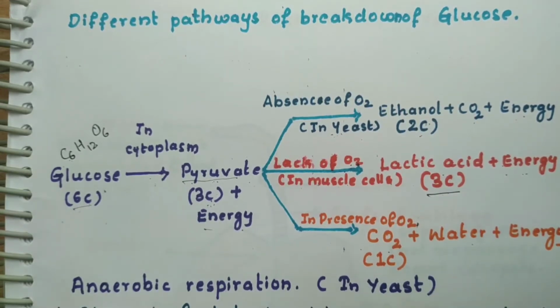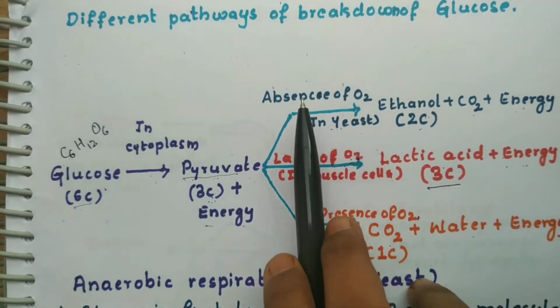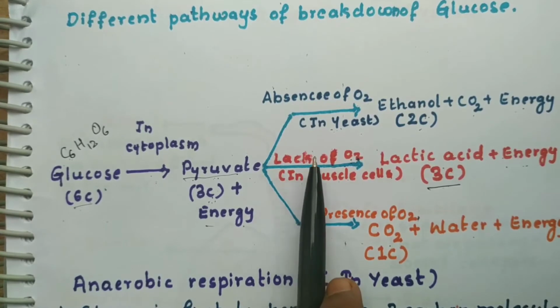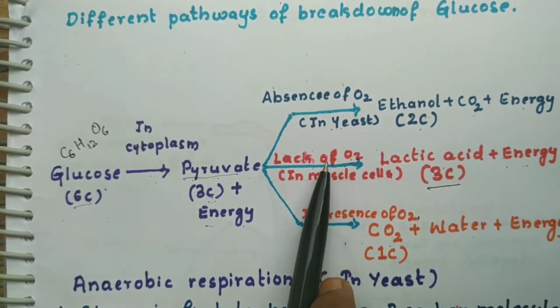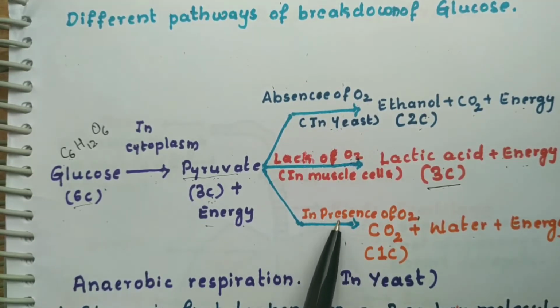And the third pathway is in the absence of oxygen. Here it was completely absent, here it was present, but in limited supply. Oxygen was supplied in a limited quantity. Next one is in presence of oxygen. Oxygen is present in abundant quantity.